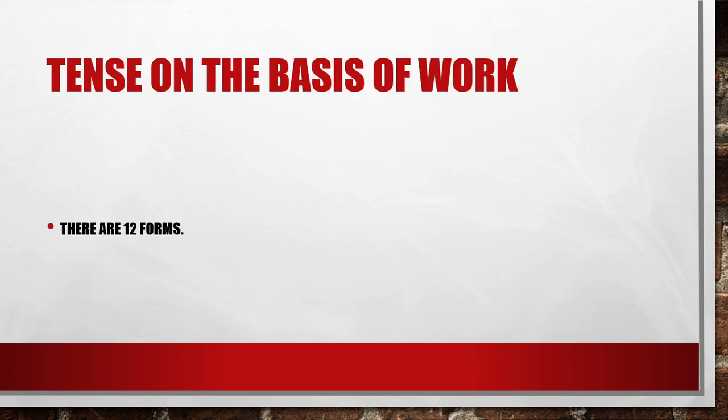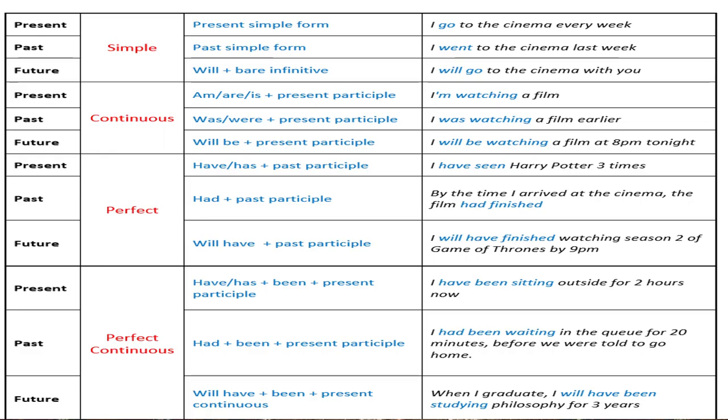Now, tense on the basis of work: there are 12 forms of tense. You know it very well. I am just going to remind you; I have already made all these tables for you. Those who are in class 8, I told you to make a flow chart on tense. So this is the flow chart of the full tense. Simple present, simple past, simple future. Then continuous: present continuous, past continuous and future continuous. Then present perfect, past perfect and future perfect. Then the last one, perfect continuous: present perfect continuous, past perfect continuous and future perfect continuous.